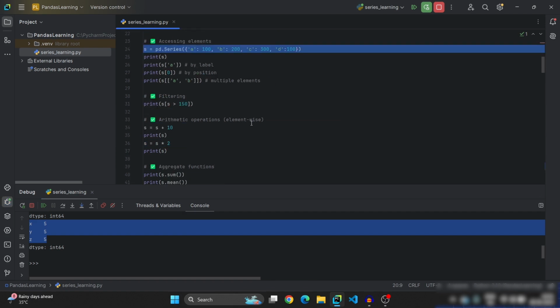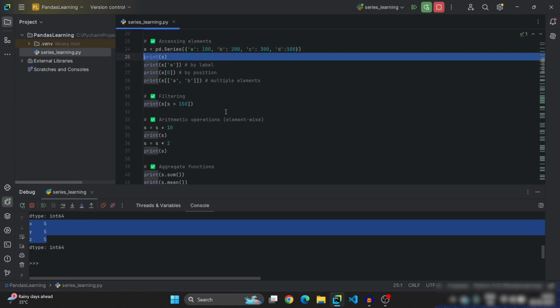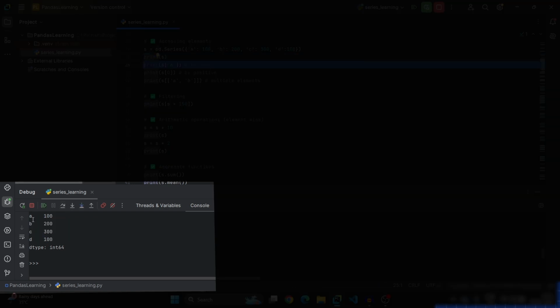Now let us see how to access elements from a series. For example, if you want to access only one element from the series, then how do we need to do it? Let us see. First of all, I am creating a series from a dictionary. Let us see how it is. On printing it, A, B, C, D with 100, 200, 300 and 100. So it is a series.